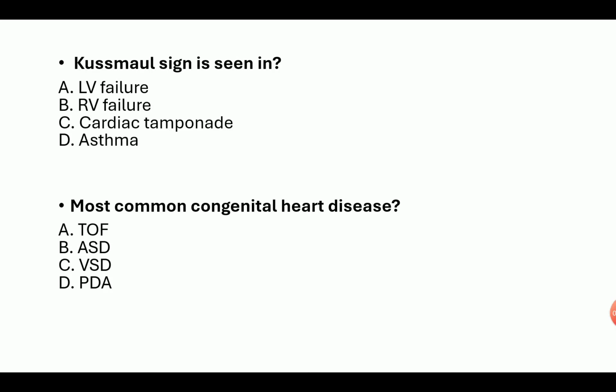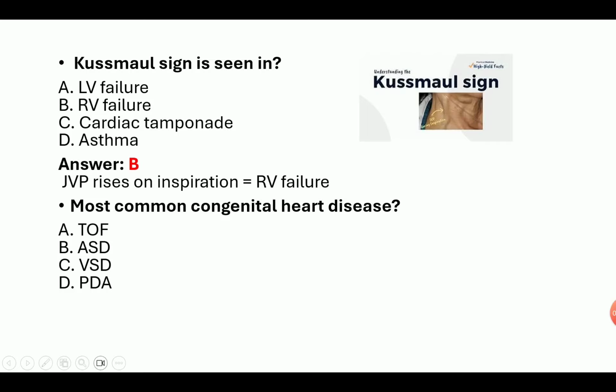Kussmaul sign is seen in LV failure, RV failure, cardiac tamponade, asthma. Kussmaul sign is seen in B, RV failure. So JVP rises on inspiration. This is the Kussmaul sign. JVP will be increased during inspiration. The condition is seen in right ventricular failure.